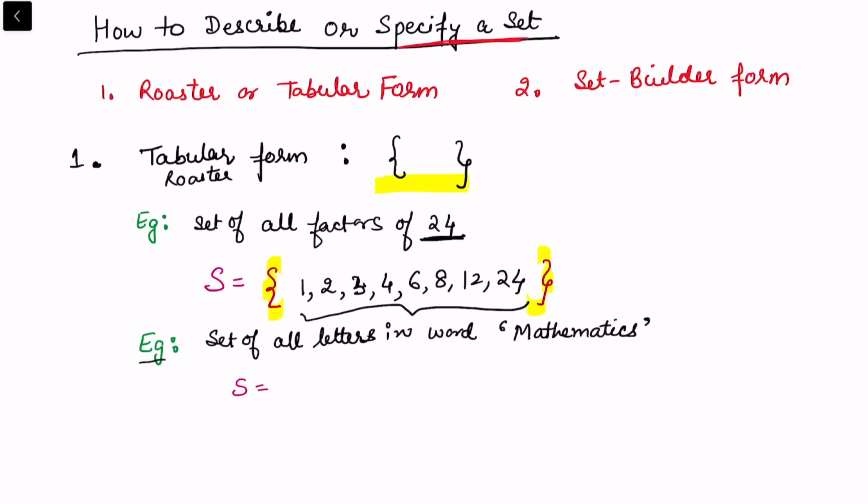Let us take one more example. I want to consider the set of all letters in the word mathematics. Let's write each letter once only. M, A is coming. You can write small letters or capital letters, it hardly matters. T comes, H comes, E comes, M is repeating, so leave it. A is repeating, leave it. T we have already written. I is not written, so write I. Then we can write C and we can write S. So these are the letters in the word mathematics.